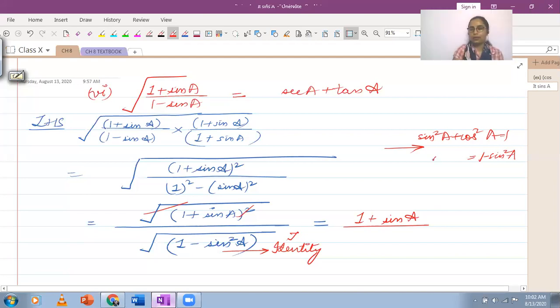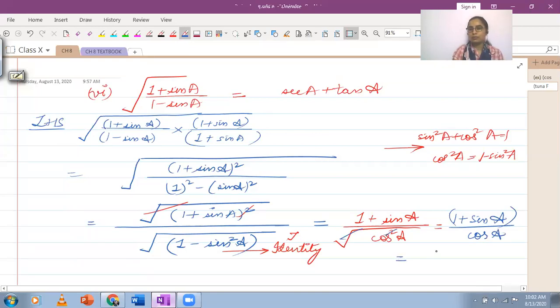The value for 1 minus sine square A will be cos square A. And don't forget the root still exists in the denominator. Denominator का root अभी खत्म नहीं हुआ. Now can you think the denominator square root will get cancelled? This square and this square root, they get cancelled and you're left with this.